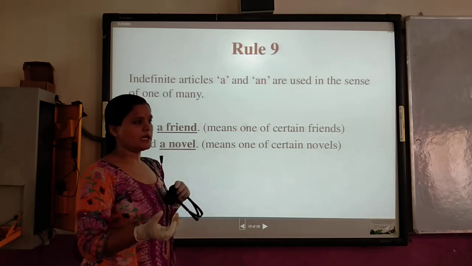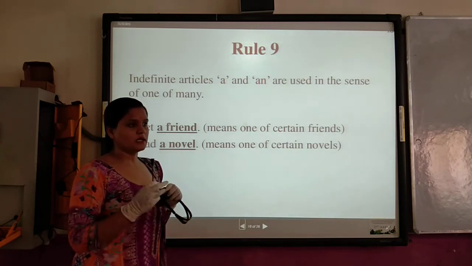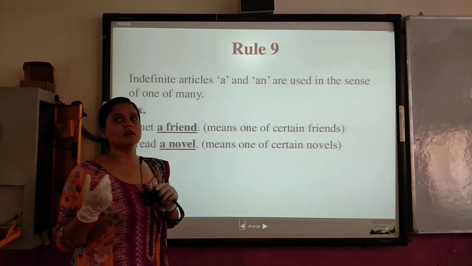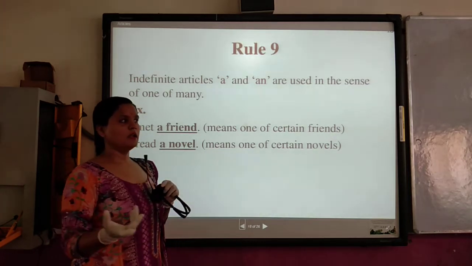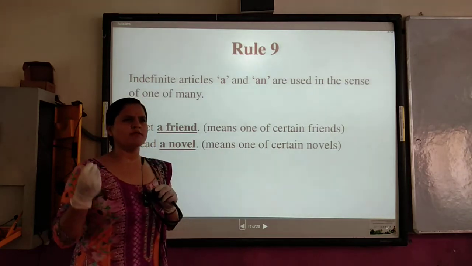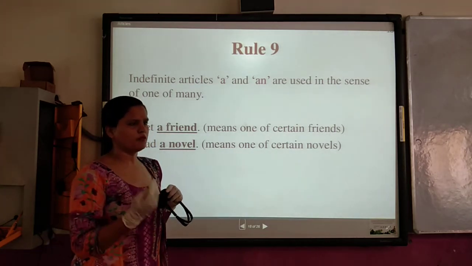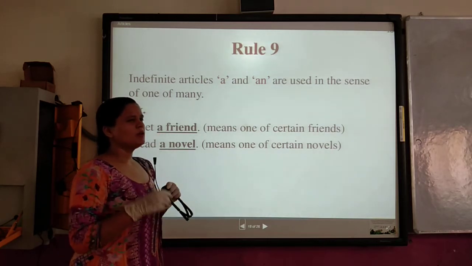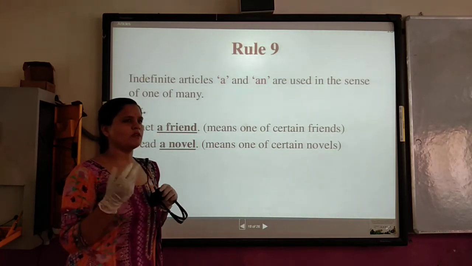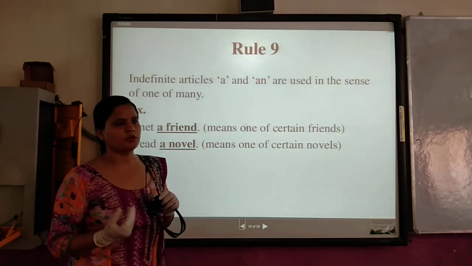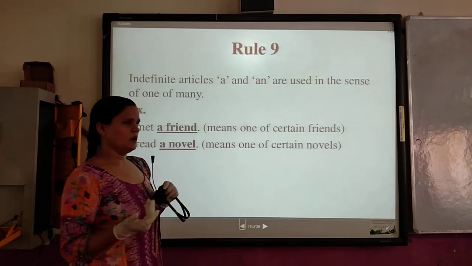Like the Gita will take the, like the Quran has the, like the Bible we use the. So some very important, very holy books use the article the. But if we do not know, and we are just indicating something that is not important to know, we will use a.